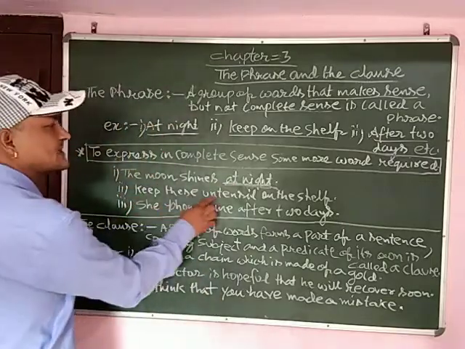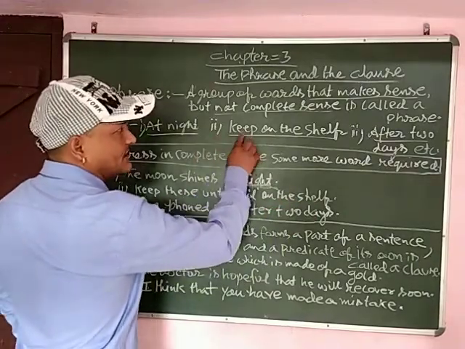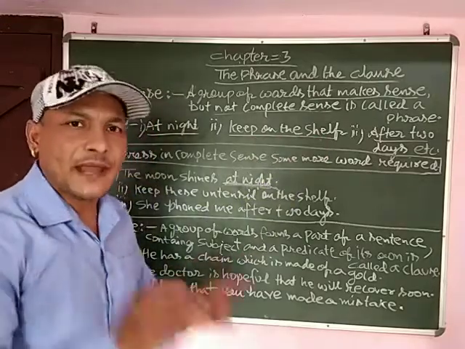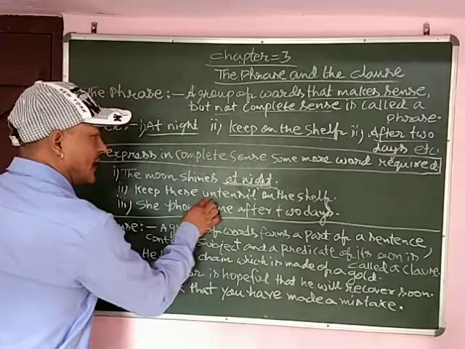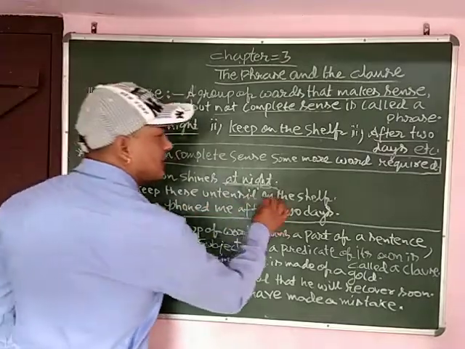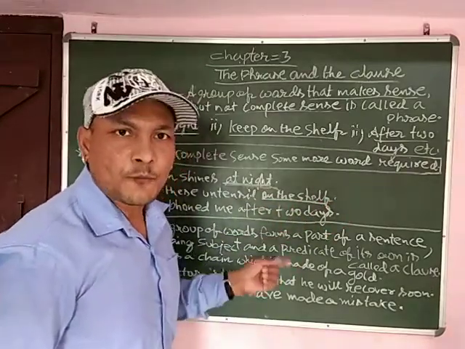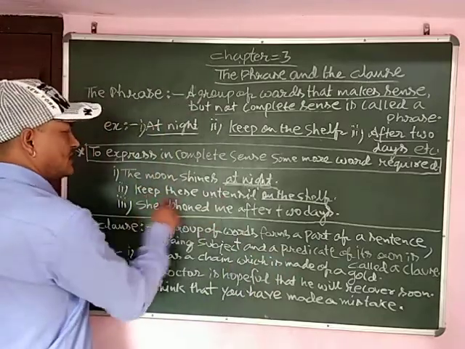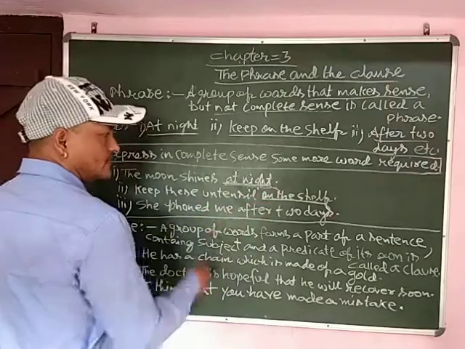Second one, keep these utensils on the shelf. Here, the second phrase is on the shelf. What things should be placed on that shelf? That is utensils. Now it has become a complete sense. Keep these utensils on the shelf. On the shelf is a group of words which is called a phrase. Keep these utensils, now I added these 3 words and it became a sentence.